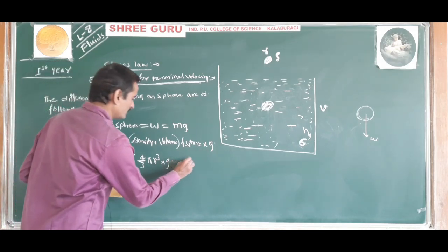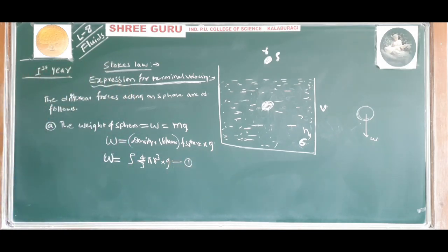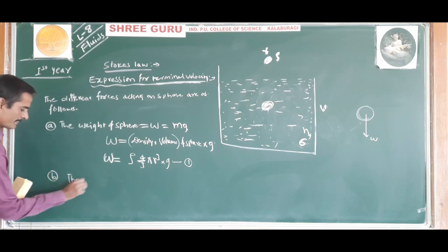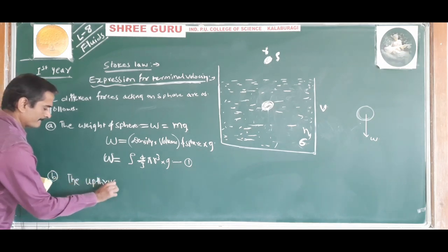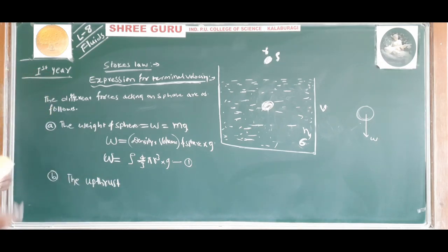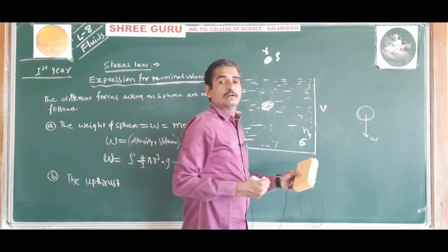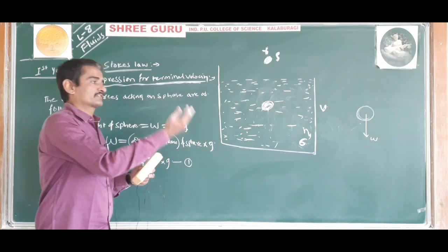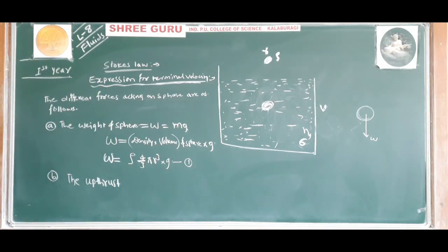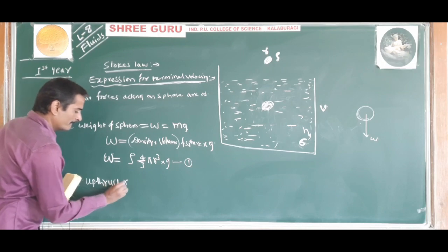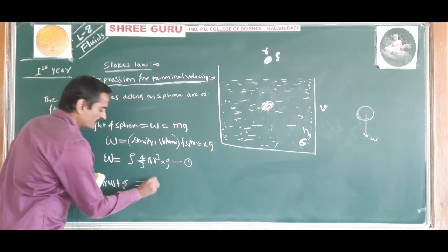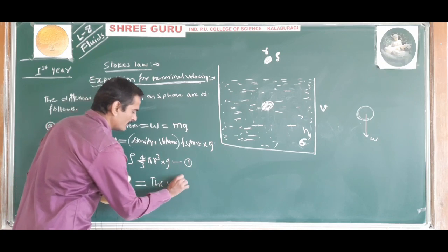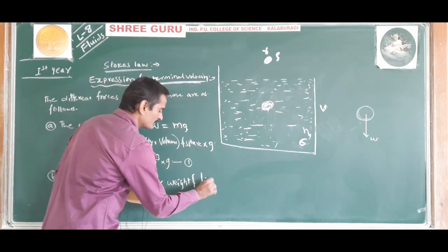Understood? So this is equation number 1. This is the weight of the sphere acting downward. And next, the upthrust, that is the upward force acting on the sphere due to the buoyant force. The upthrust or buoyant force is equal to the weight of the liquid displaced.